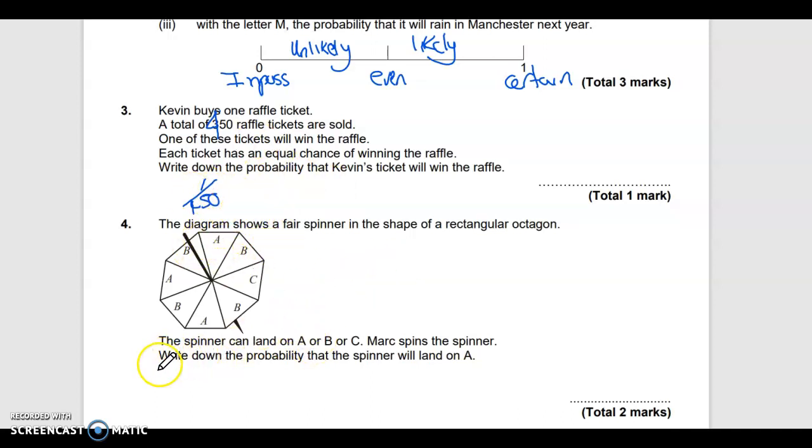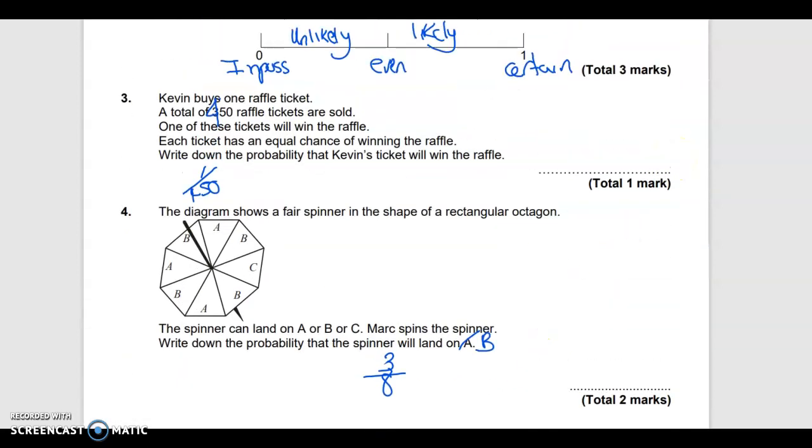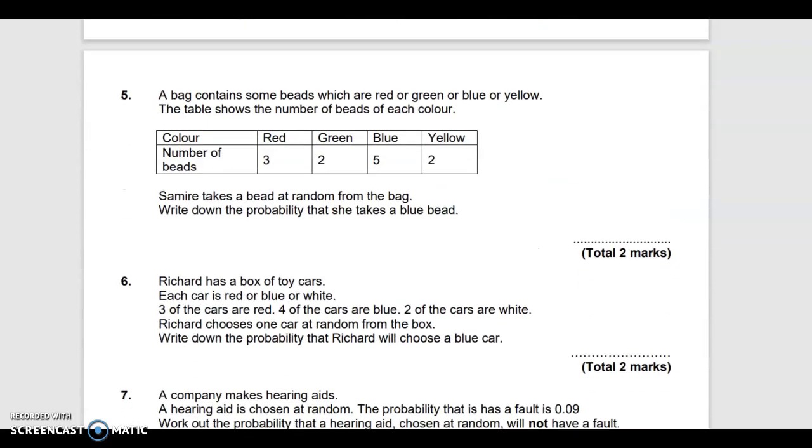Here we've got: write down the probability that the spinner will land on A. Let me change that, I'm going to do it for B. I count up the B's, so 1, 2, 3. So there are 3 B's out of all the possibilities, and I count those: 1, 2, 3, 4, 5, 6, 7, 8. So that's 3 out of 8. You can have a go at those questions with your numbers on the sheet.